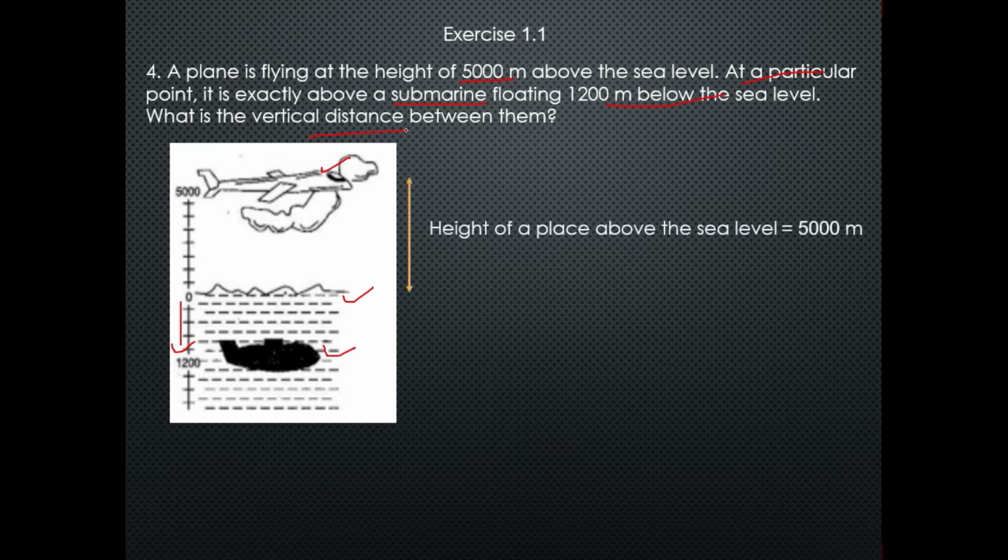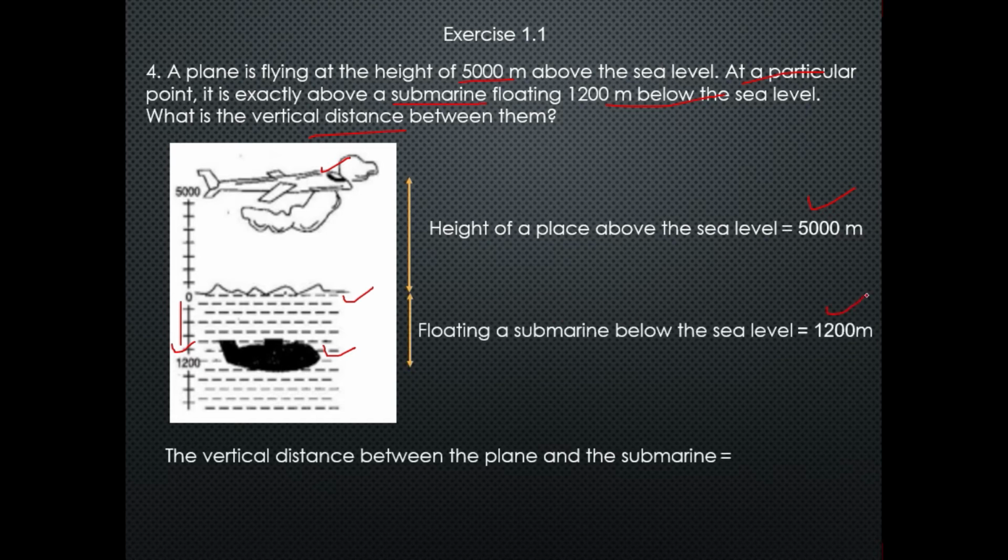Okay, so the height of the plane above sea level is 5,000 meters, and the submarine is floating 1200 meters below sea level. As we have to calculate the vertical distance between the plane and the submarine, we will add 5,000 meters and 1200 meters, which is 6200 meters. That is the answer.